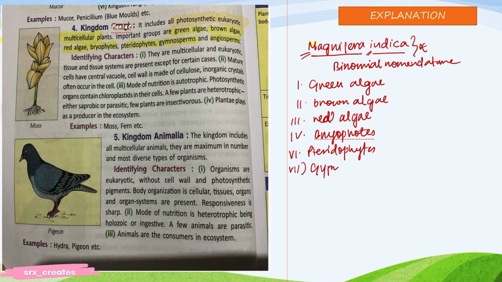Gymnosperms. What am I writing? Angiosperms. So, are you clear with the groups? Multicellular, eukaryotic, tissue system. Now, let me explain the basics.